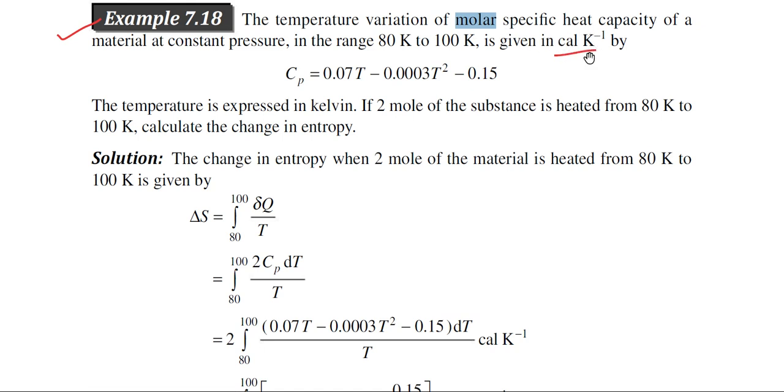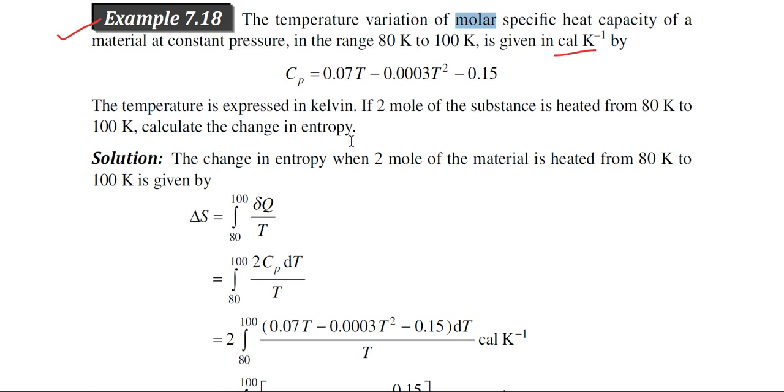You see that this unit is not expressed in mass unit, because this is the molar specific heat capacity. If 2 mole of the substance is heated from 80 Kelvin to 100 Kelvin, calculate the change in entropy.